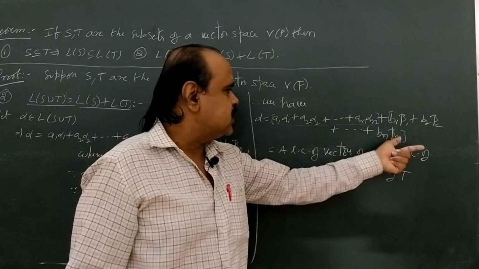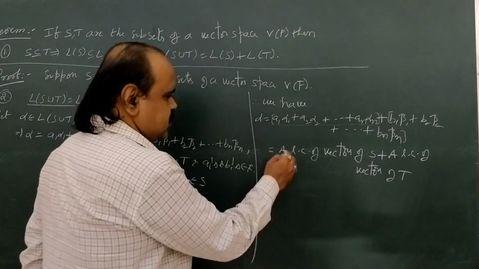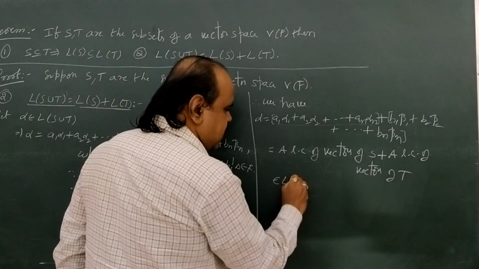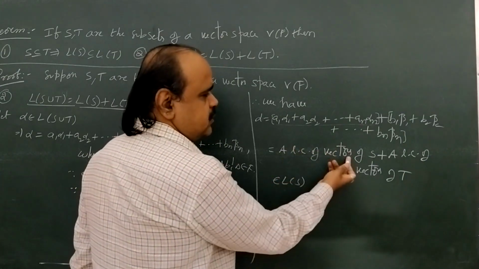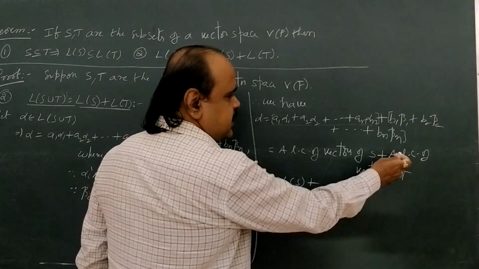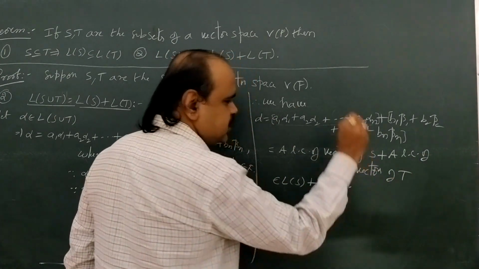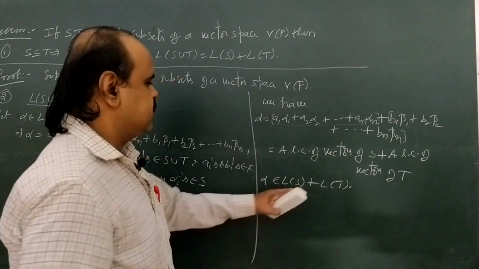So from here to here, it is a linear combination of vectors of capital S, which belongs to L of S, plus a linear combination of vectors of capital T, which belongs to L of T. Okay, so here alpha belongs to L of S plus L of T.